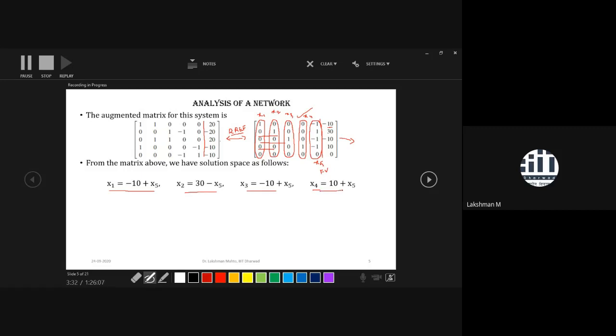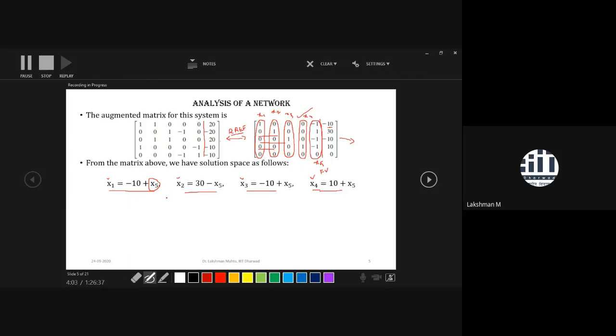Here, in every dependent variable, what is common? x5 is common. So you can simply say that x5 is a very important variable. You can call it a controlling variable, which controls the other dependent variables. If you change x5, then due to the change in x5, x1 will change, x2 will change, x3 will change, and x4 will change.